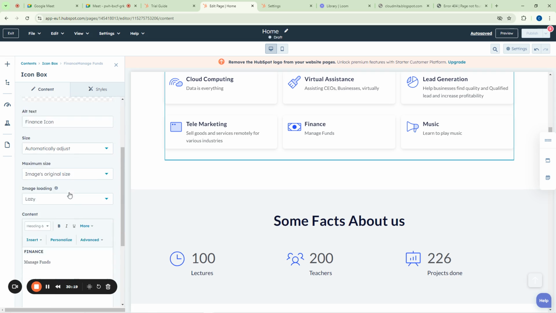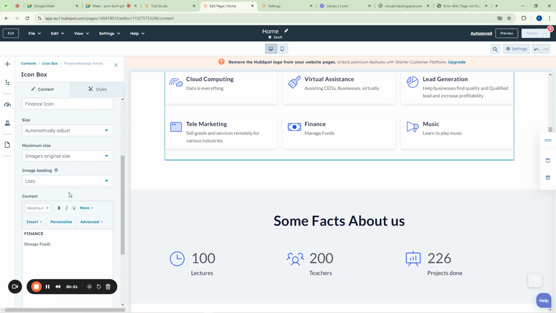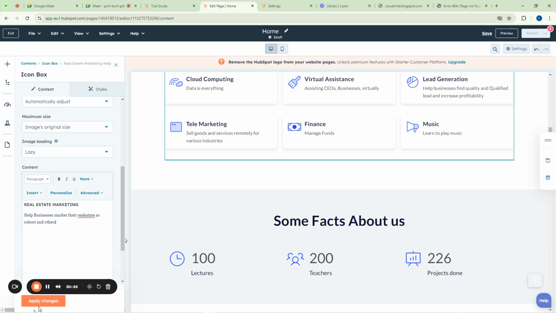So what's the other thing that she teaches? Okay, yes, real estate marketing. I think she does it somehow. You know, say help businesses market their real estate as co-hosts and others. Okay, others. That can now replace our what?